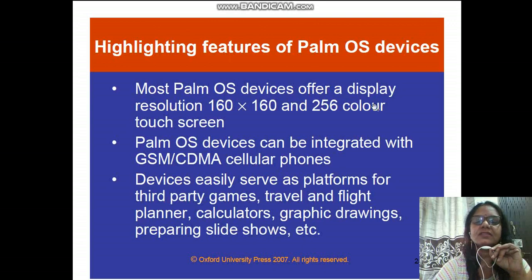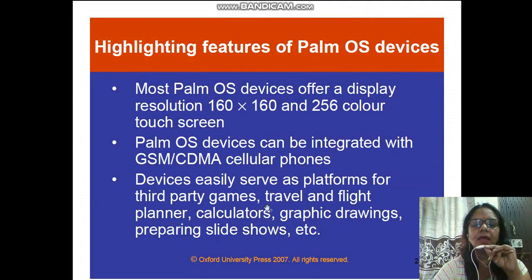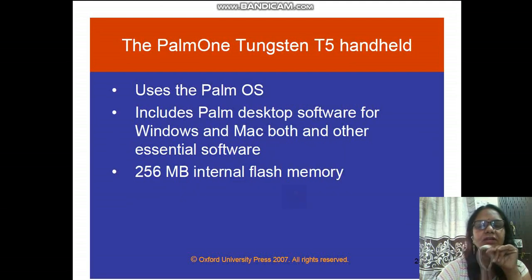So most Palm OS devices offer a display of 160 by 160, 256 color touchscreen. See, this is very low as compared to today's era. So Palm OS devices can be integrated with GSM and CDMA. This GSM technology and CDMA technology we have already seen. So these devices easily serve as a platform for third-party games, travel and flight planners, calculators, graphic drawing, preparing. So now we are not going into explaining individual features which are available on the Palm OS. These features are already available nowadays in the form of apps which are available on the Play Store.